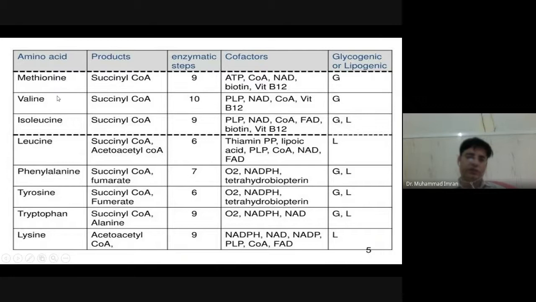Methionine produces succinyl-CoA, valine produces succinyl-CoA, isoleucine produces succinyl-CoA, but leucine never produces succinyl-CoA. It produces acetyl-CoA and acetoacetyl-CoA. Phenylalanine produces fumarate, tyrosine produces fumarate, and tryptophan produces alanine. Lysine produces acetoacetyl-CoA. So lysine and leucine are the only ketogenic amino acids.